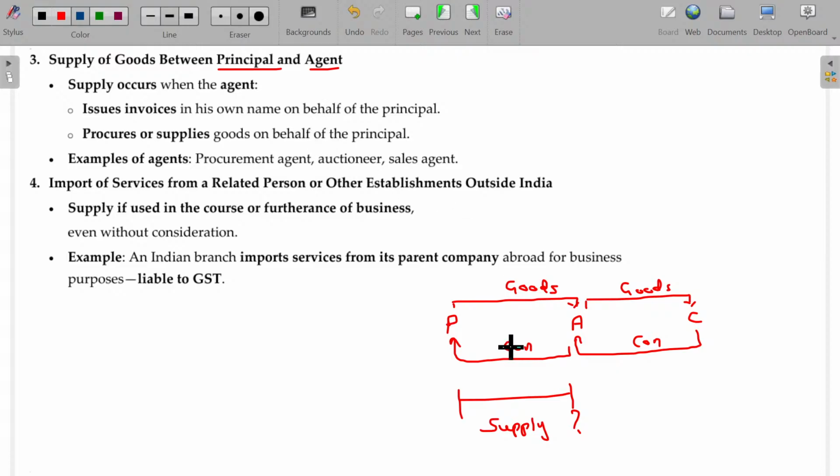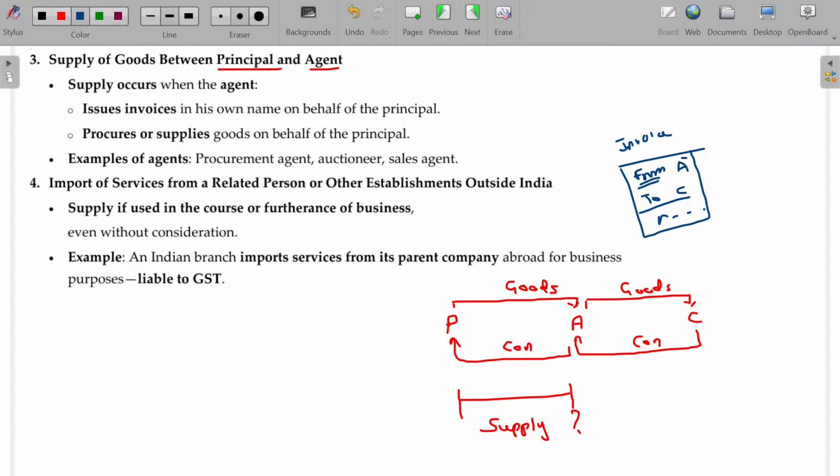Now, if A issues an invoice, from whom? From A to C, and the amount, everything is given.